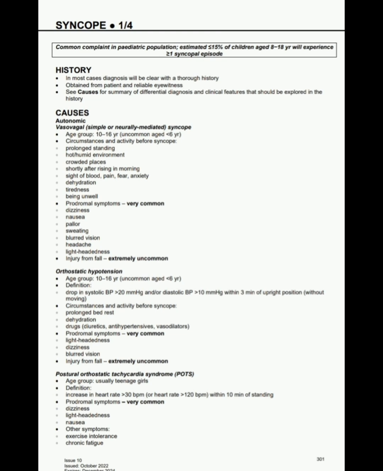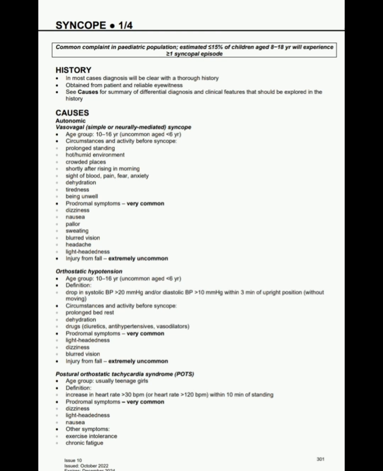So syncope is very important. We know that history comes first. Mainly it is a vasovagal attack, but we need to rule out all the cardiac signs and exclude all the red flags. Then we prove that it is a vasovagal attack. Now, the common complaints in the pediatric population: an estimated less than or equal to 15% of children aged 8 to 18 years will experience one or more syncopal episodes.